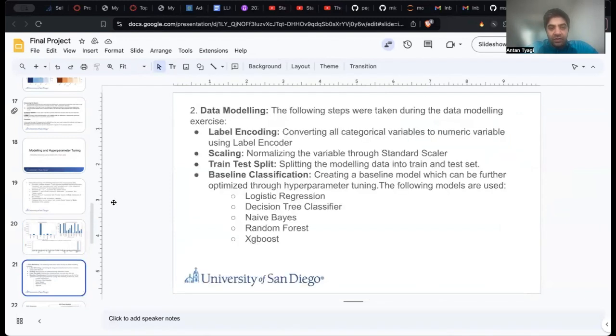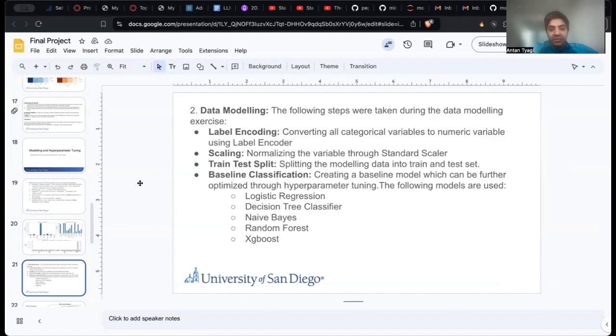After the preprocessing, we moved on to data modeling, where we prepared data for machine learning model consumption. We took the following steps. We first did label encoding, which converts all categorical variables to numerical variables, then scaling so that all the algorithms can work on the same footing. Then we created a train test split of the data, and then did a baseline classification to identify the baseline model performance and then tune it further.